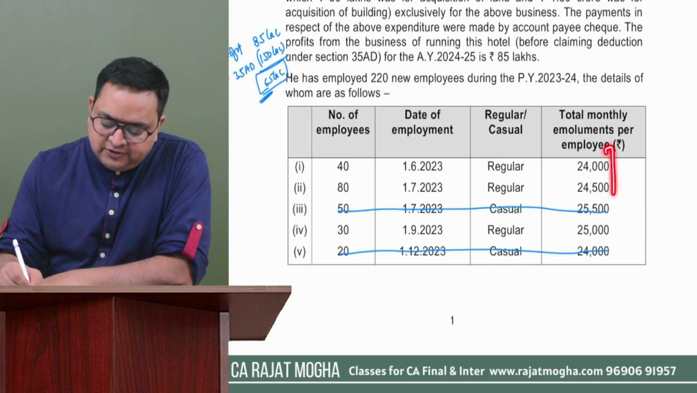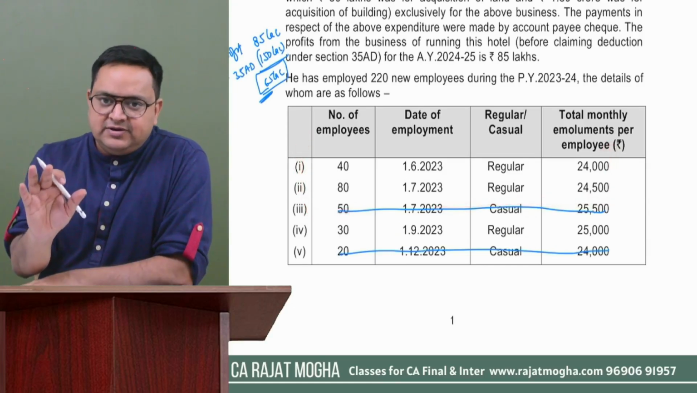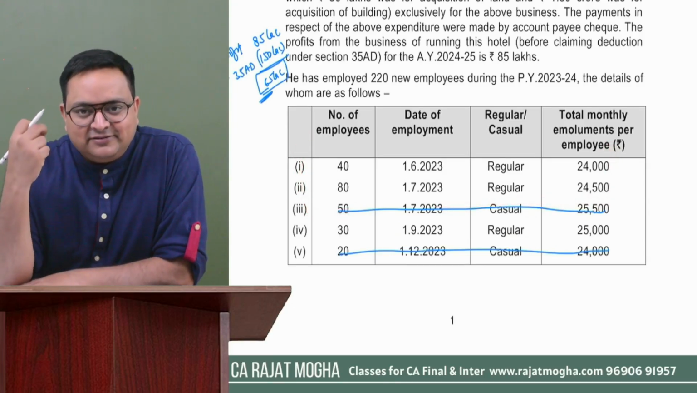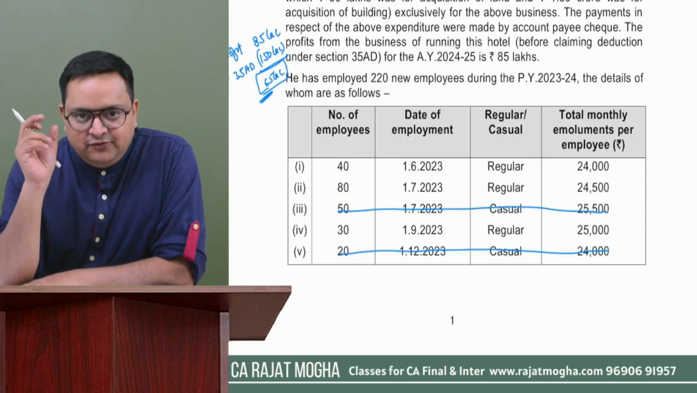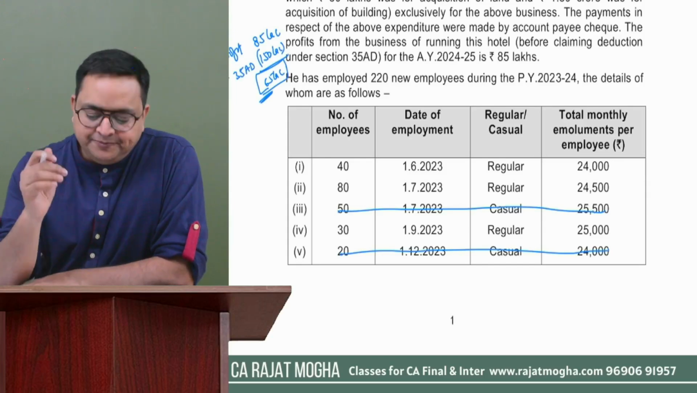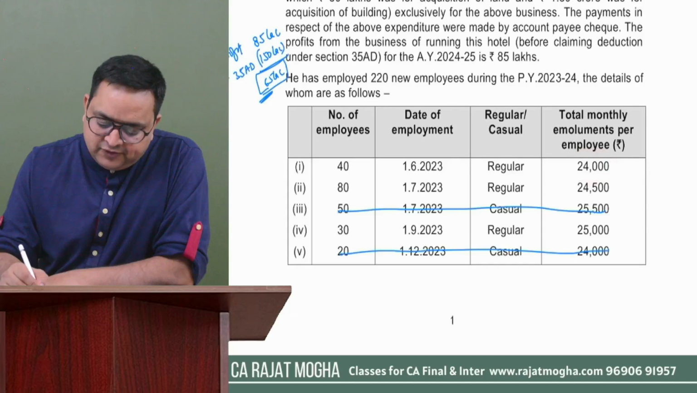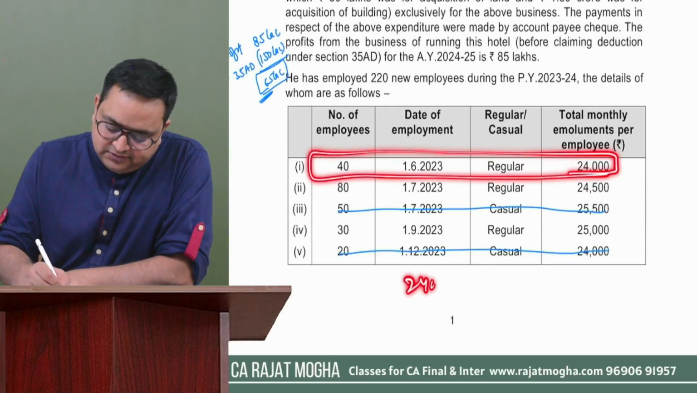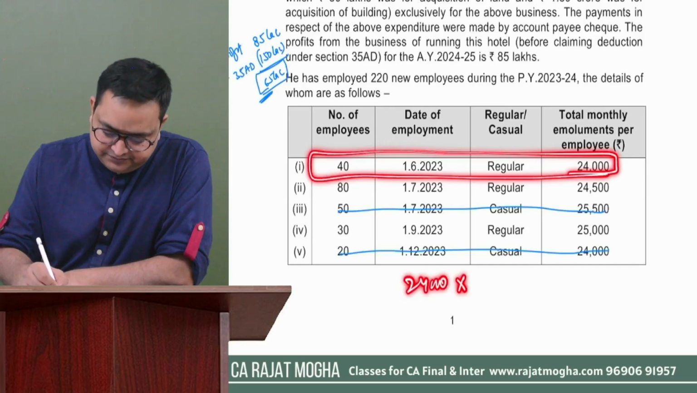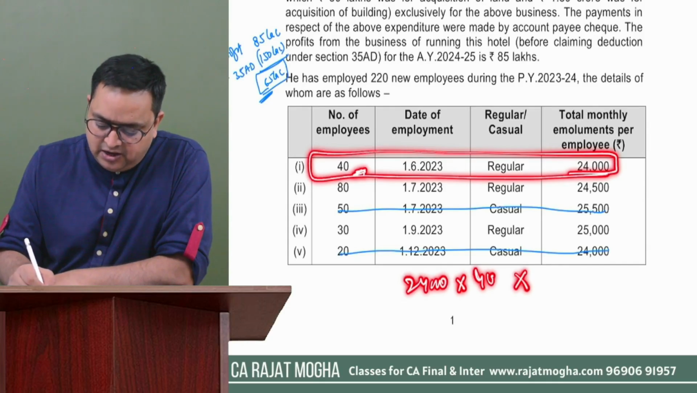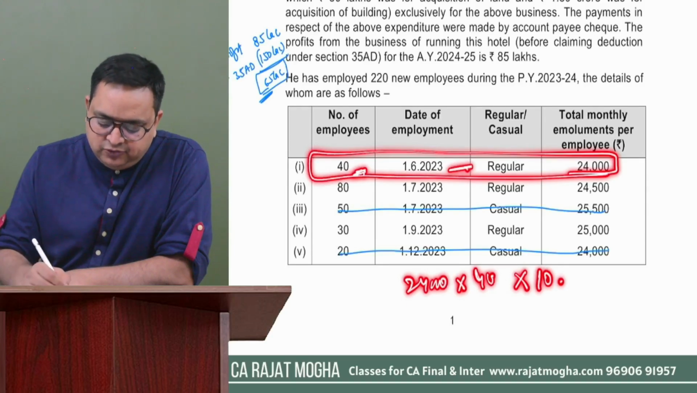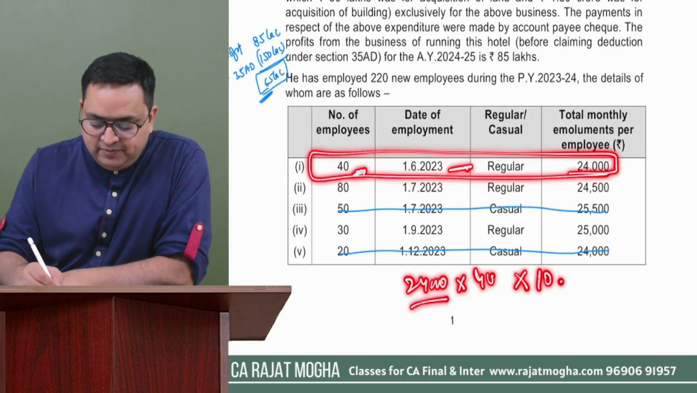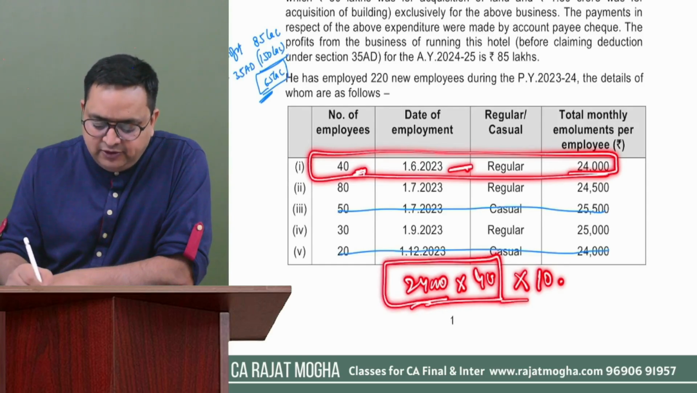So we can give deduction to them, but right now in this question, we are not going to give deduction. Right now I'm just explaining 80JJAA, if you would like to calculate how much the deduction would be. So here you will calculate 24,000 per month into how many employees there were, 40 employees, and for how many months we have paid it, for 10 months. So 24,000 is the monthly emoluments, and 40 employees into 10 months.